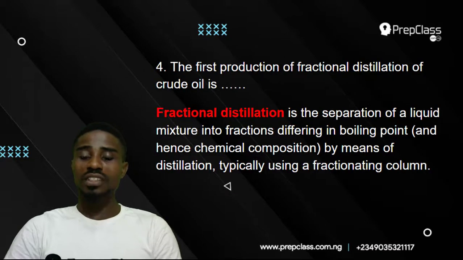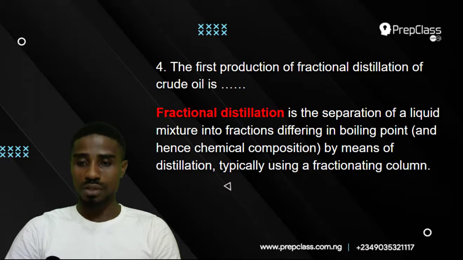Fractional distillation is the separation of a liquid mixture into fractions differing in boiling points by means of distillation, typically using the fractionating column. So fractional distillation entails heating a mixture, and the mixture separates as a result of the difference in their boiling points. The one with the lowest boiling point will go out first, followed by the subsequent ones, until the mixture is totally separated.